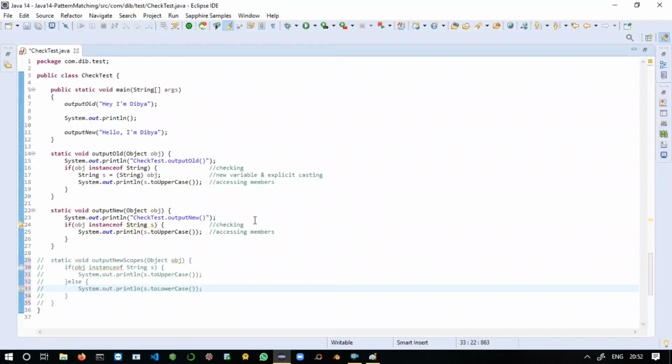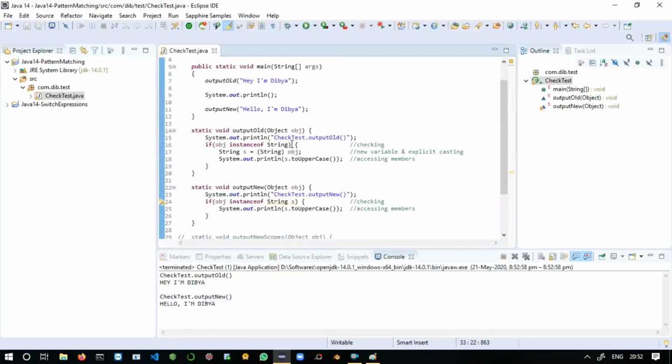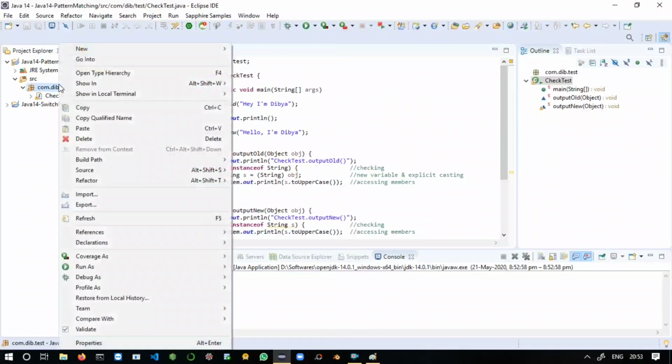So we can take another example to illustrate more about this feature. We can take some complex conditional operations. Okay, so let's take another example. Create another new class.